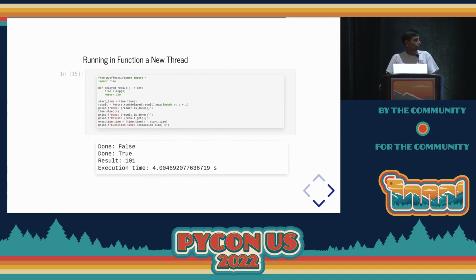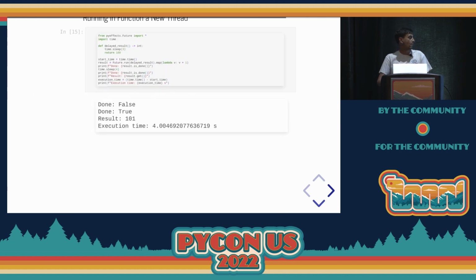We're going to check again if the future is done, at which point it's true, done equals true. We'll print out the result of that value, which is 101. And we got the overall execution time, which is roughly 4 seconds. The time.sleep 4 in there is what's causing it to be about 4 seconds. So pretty simple example. We can easily run something in a new thread using future.